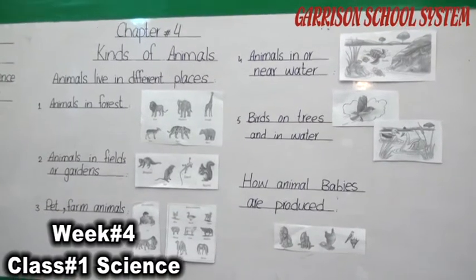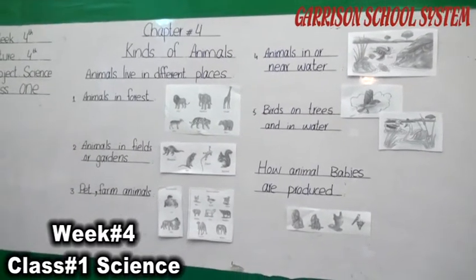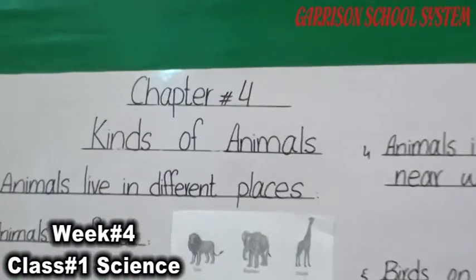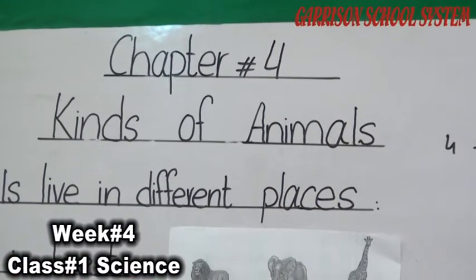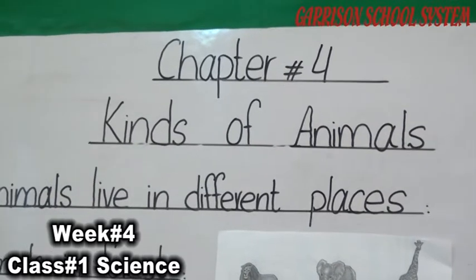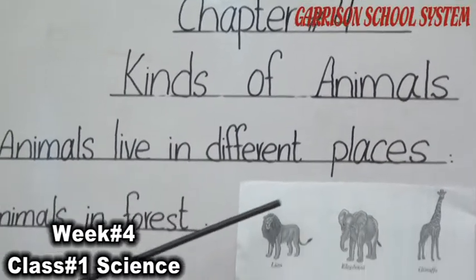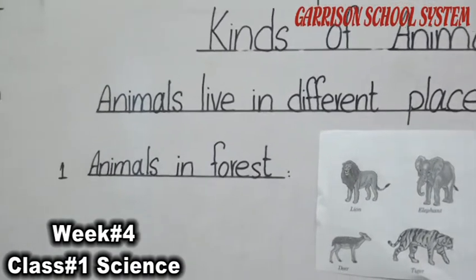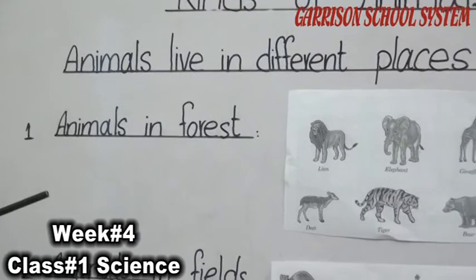Our chapter name is kinds of animals. In the first topic, we read about the different kinds of animals according to their size and shapes. Now our second topic is animals live in different places. You know that animals are of different sizes and shapes, so they live in different places.